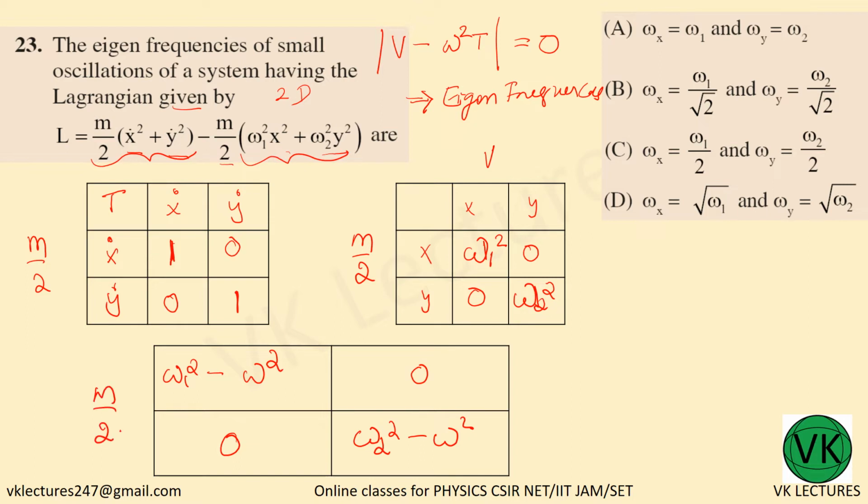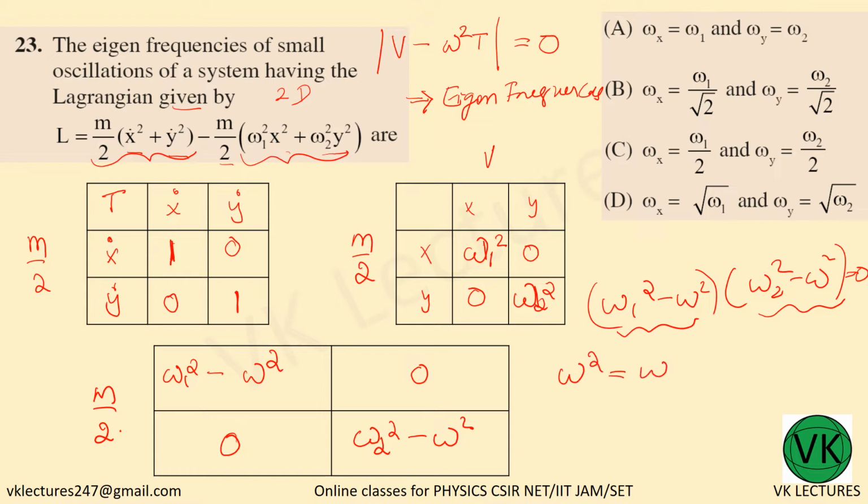Right, now determinant equal to 0 means (omega 1 square minus omega square) into (omega 2 square minus omega square) must be equal to 0, which means either this should be equal to 0 or this should be equal to 0. Let us take the first one equal to 0. The solution will be omega square equal to omega 1 square, that means omega x equal to omega 1, and omega y equal to omega 2.